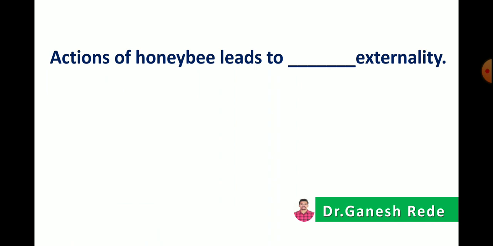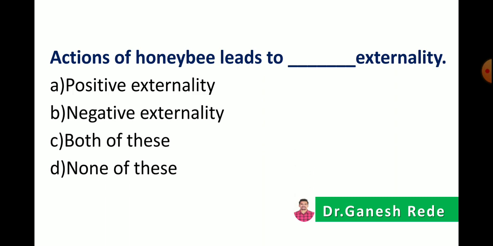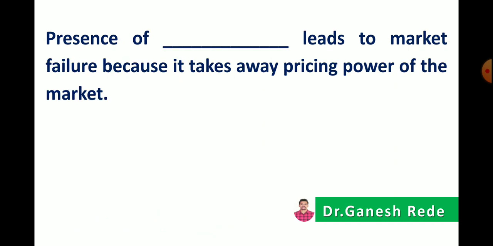Then actions of honeybees lead to dash dash externality. As we all know, honeybees do the work of pollination, or they help with pollination. So actions of honeybees lead to positive externality. Okay, so the correct answer is positive externality.